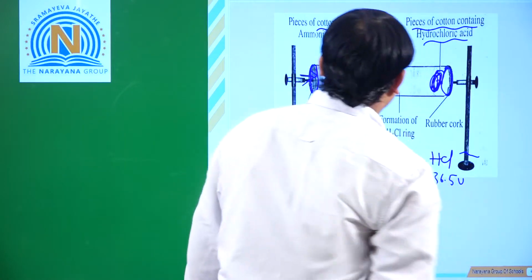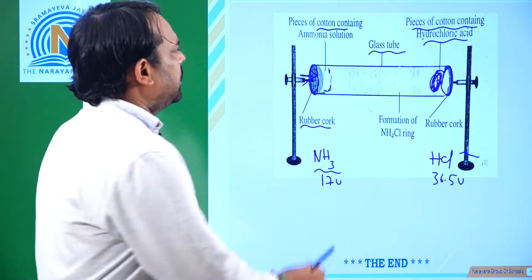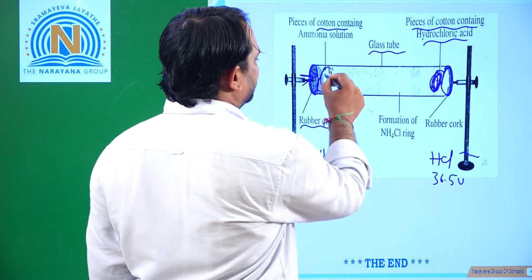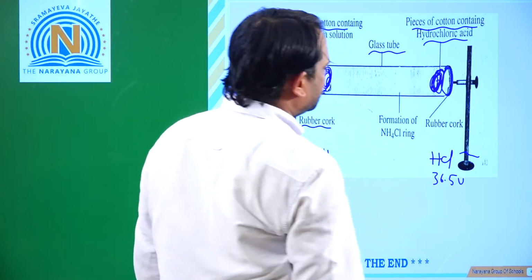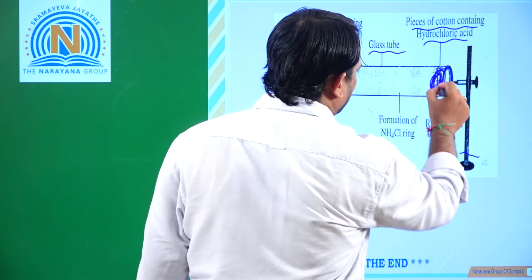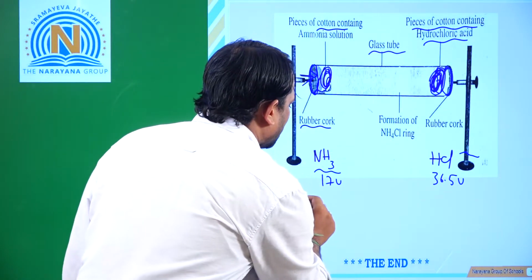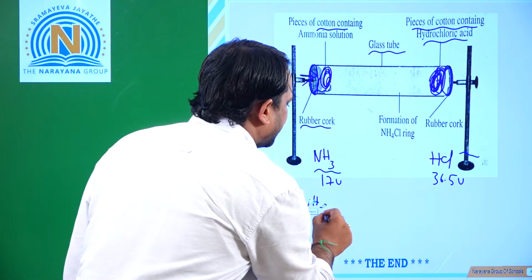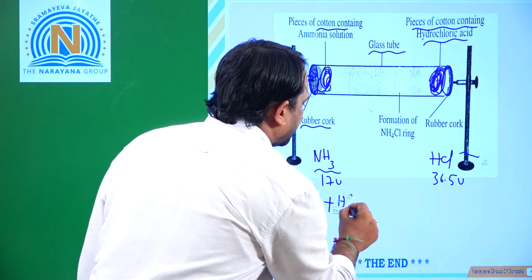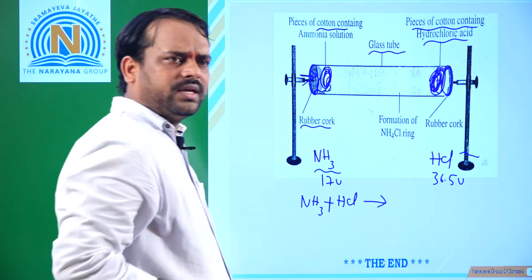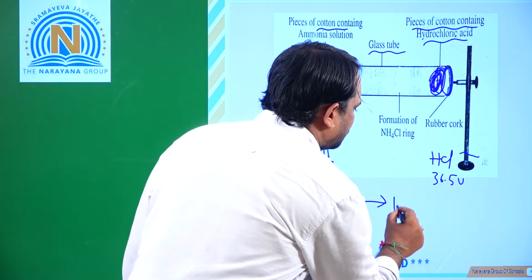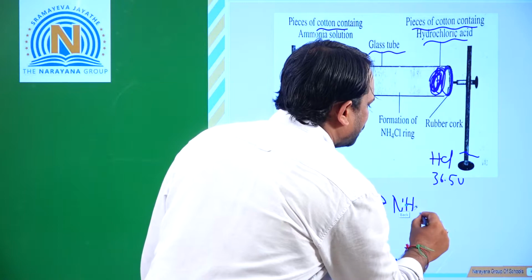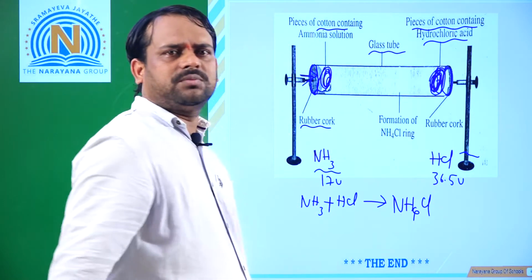Next, what happens? I insert a cotton plug containing ammonia here, and here a cotton plug containing hydrochloric acid, HCl. What happens when ammonia reacts with hydrochloric acid? What is the product formed?